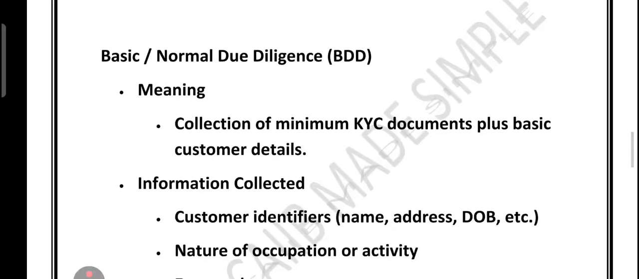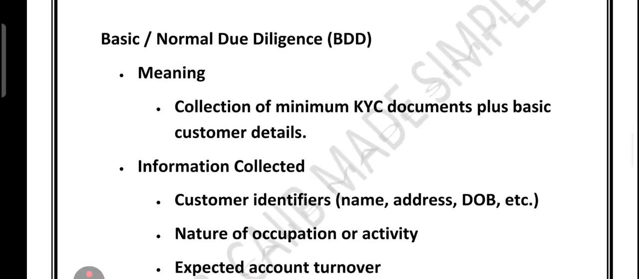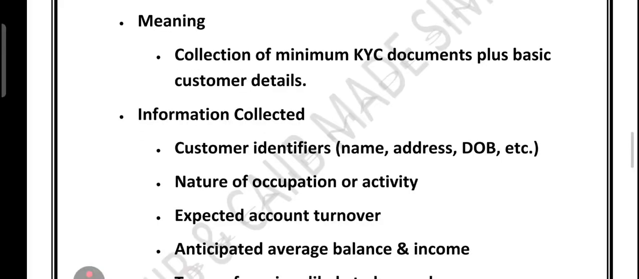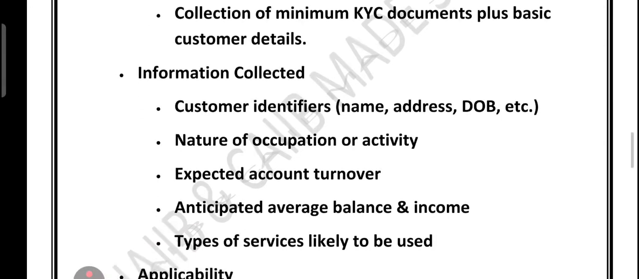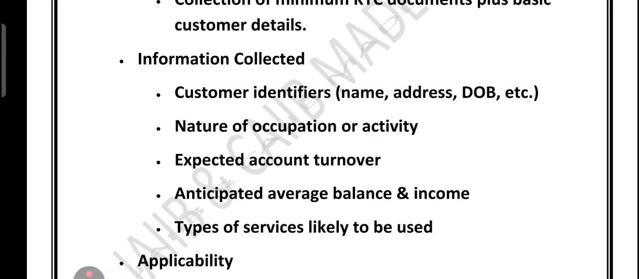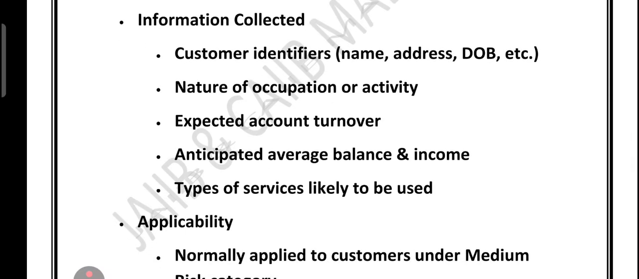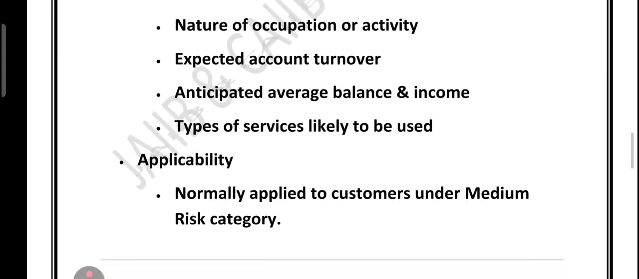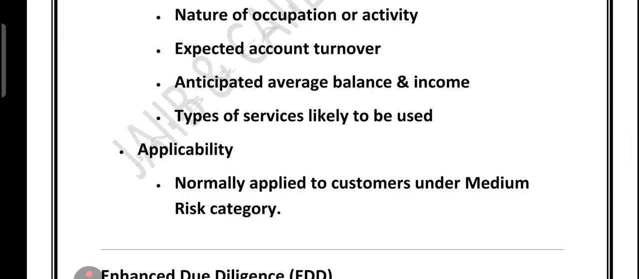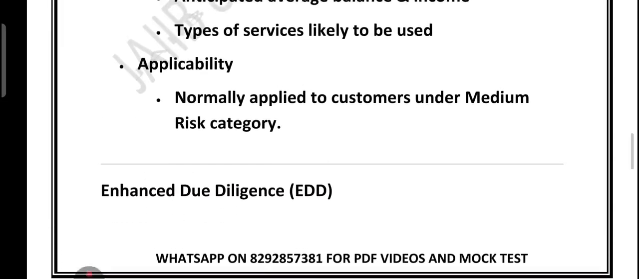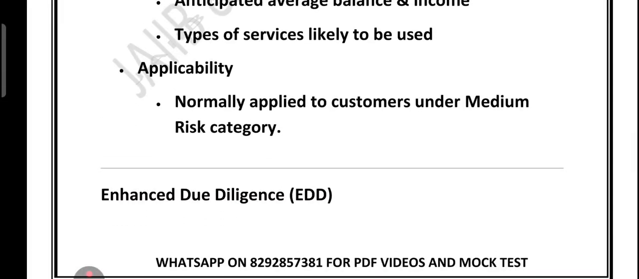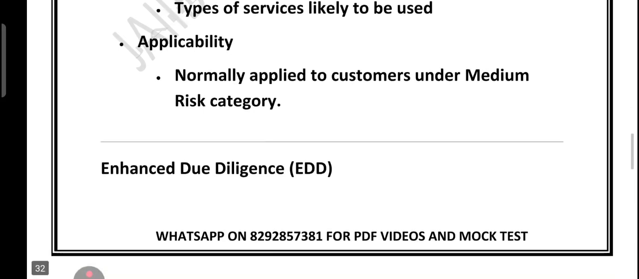What is basic and normal due diligence? That is called BDD. BDD means collection of the minimum KYC document and the basic customer detail. So what are the information collected? Customer identifier like name, address, date of birth, then occupation or activity, expected account turnover, anticipated average balance and income, types of service likely to be used. If you look at the applicability, it is normally applied to the medium risk customer.